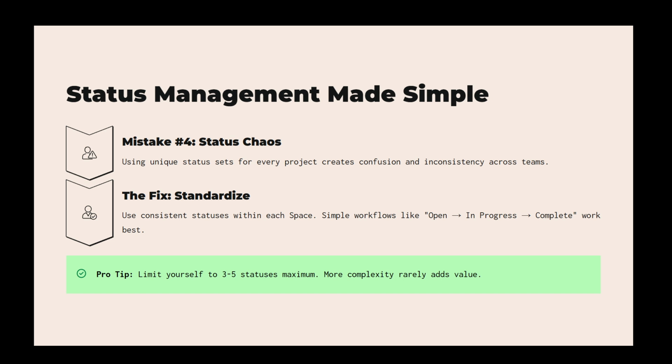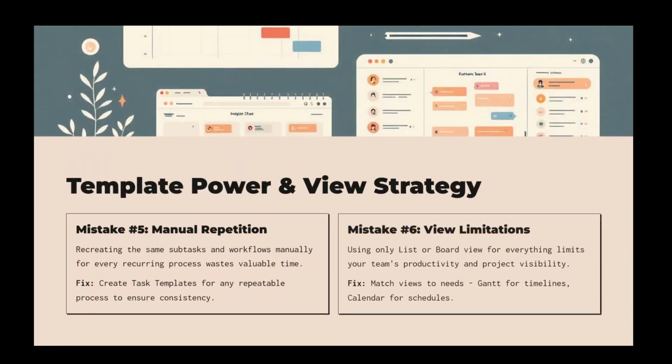Also, don't ignore templates. Manually creating the same subtasks for recurring workflows is not only time-consuming, but also prone to error. Instead, create a task template for any repeatable process. This ensures consistency and saves you from repetitive setup effort.